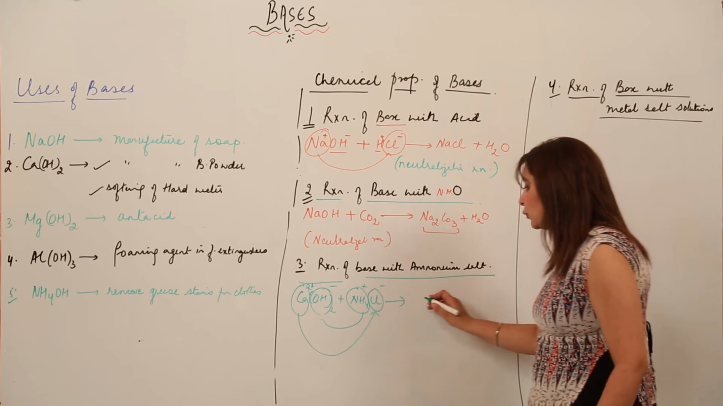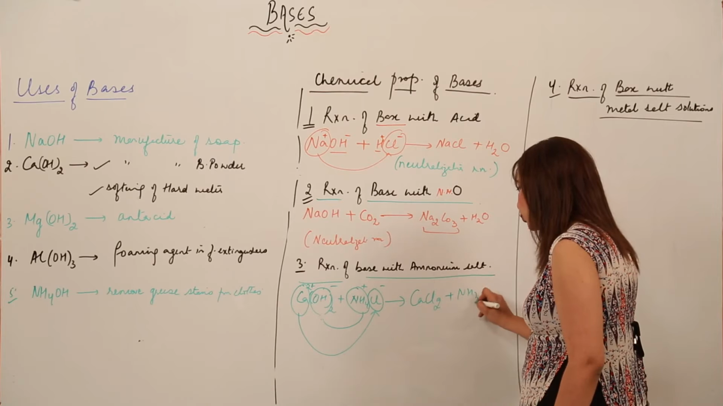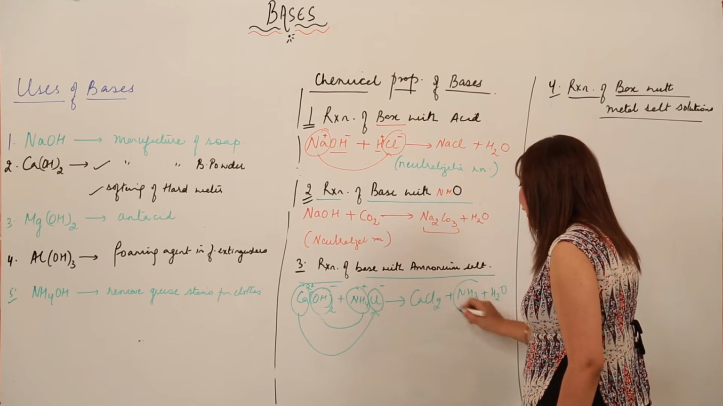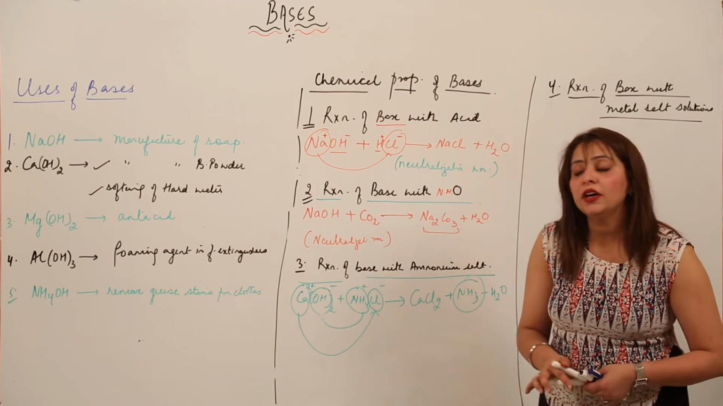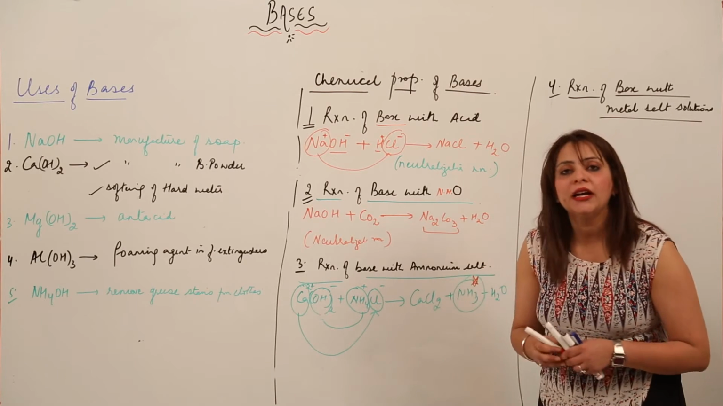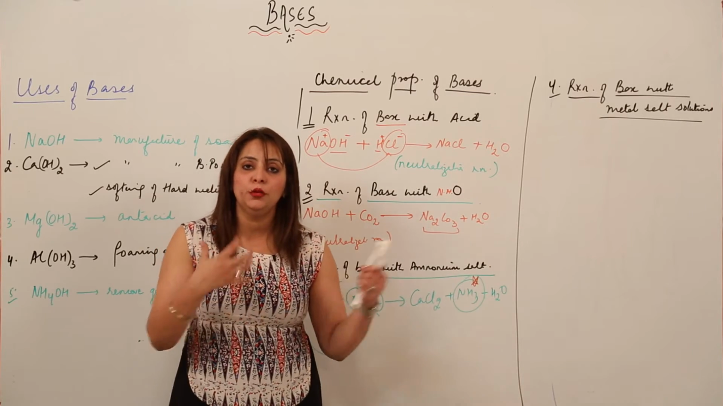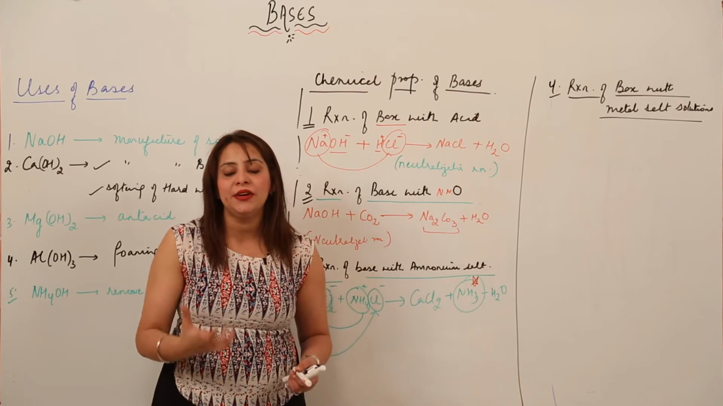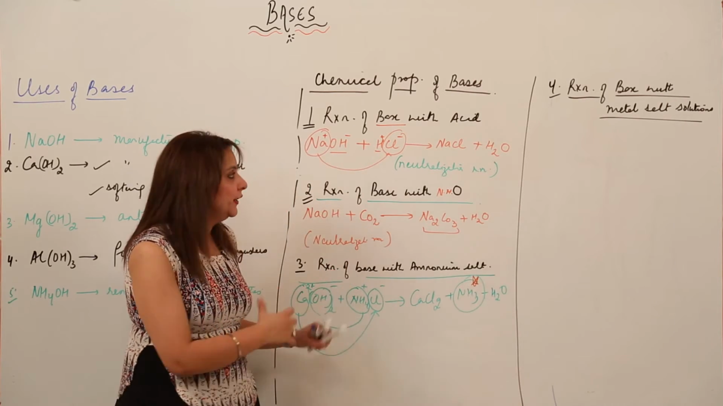So what are we going to get? We will get calcium chloride, this ammonium ion will break up into ammonia, and it will lead to the formation of water as well. So whenever we react a base with an ammonium salt, we get a gas with a pungent smell, that is, ammonia gas. So whenever bases react with ammonium salts, ammonia gas is definitely evolved, and you can identify that ammonia gas by its pungent smell. Right, so here is the reaction.